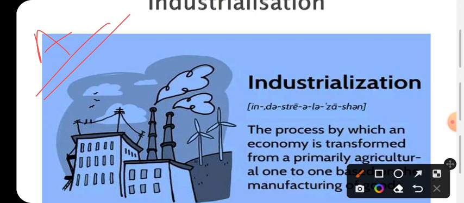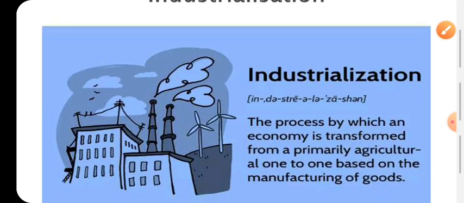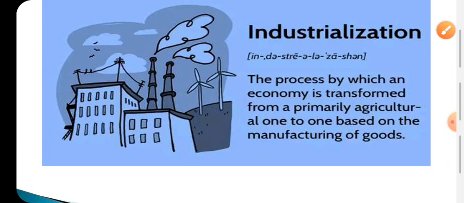So industrialization means production of the things basically needed for the people, the shift from an agro based economy to a production based economy.